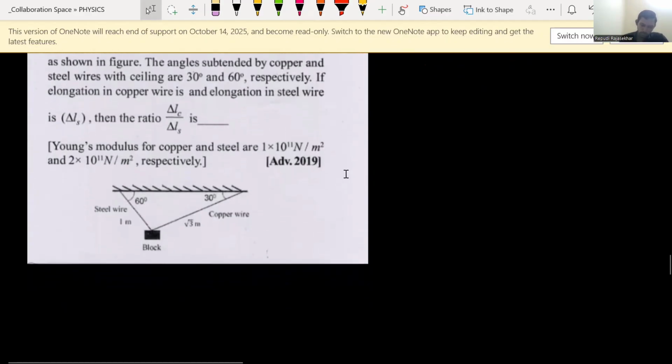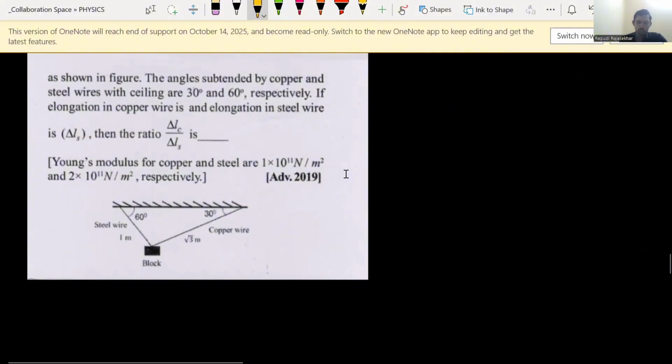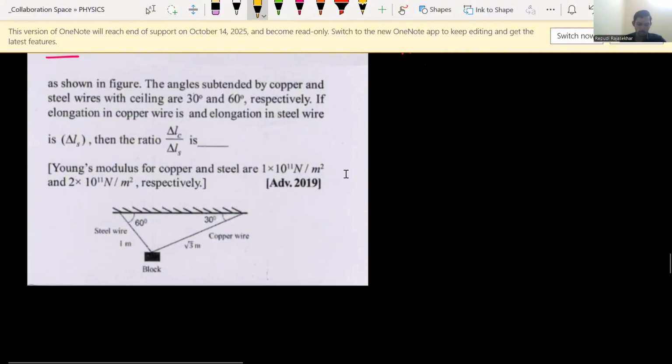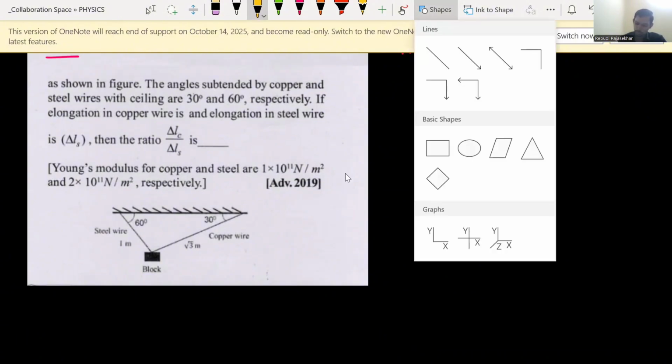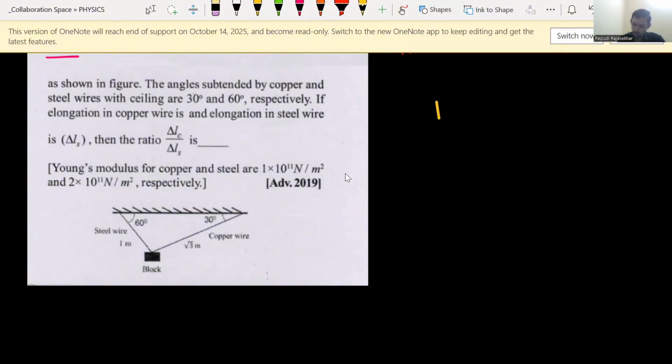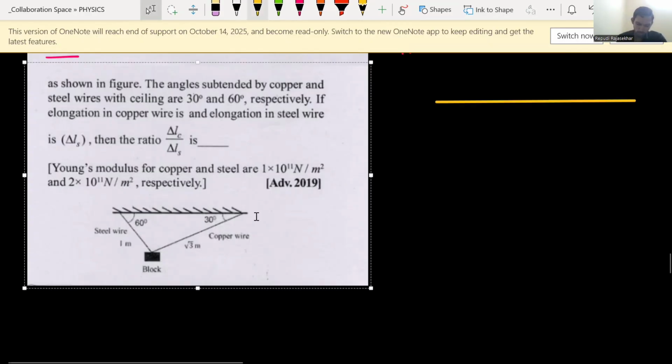In this diagram, first of all, we need to resolve into components. We need to find each and everything, like how much tension force is acting. So all those we need to find out. Okay, so for finding all those, let me draw the diagram for this. So this is the rigid support. Okay, a rigid support is given.